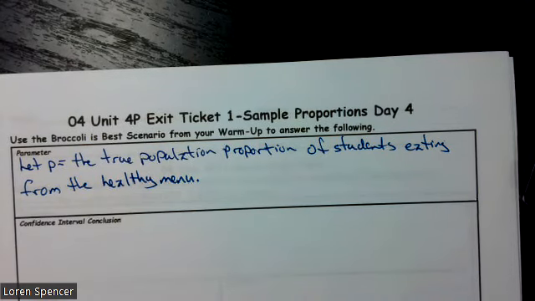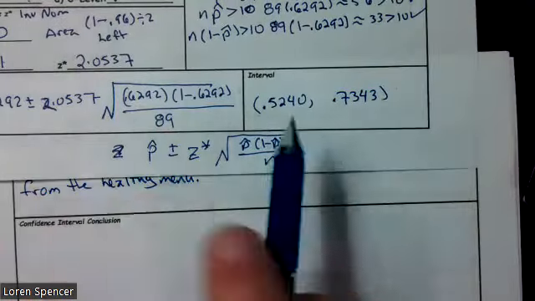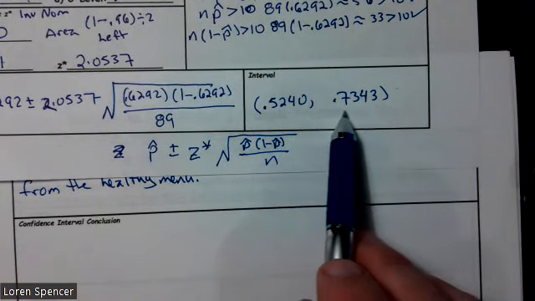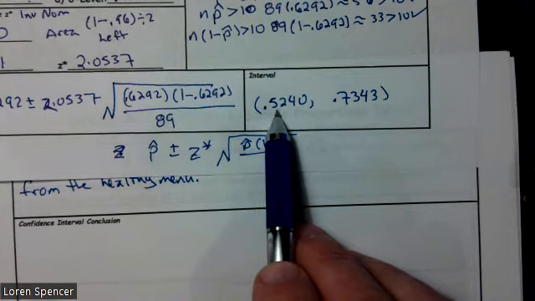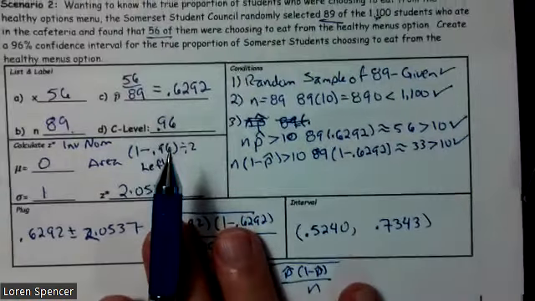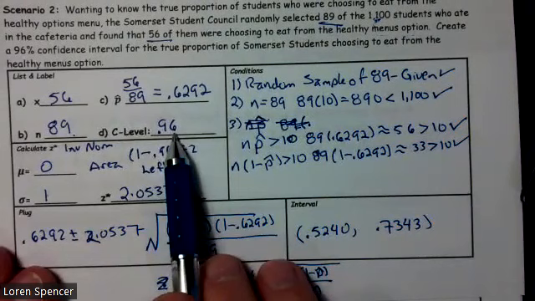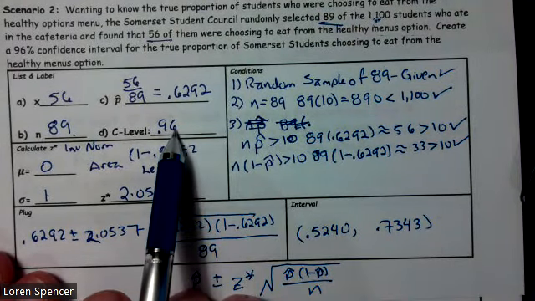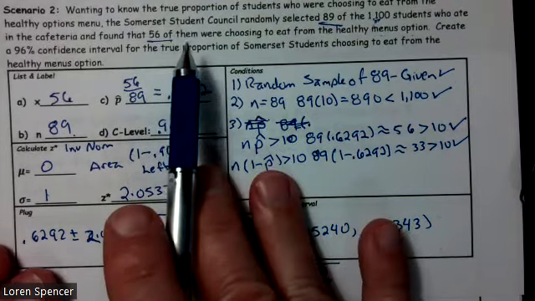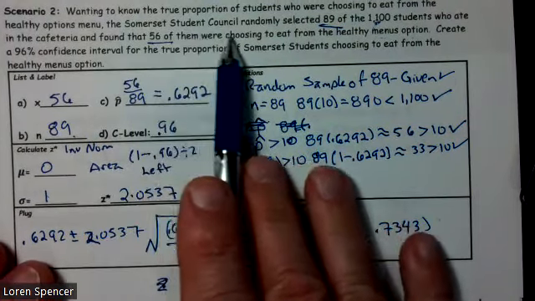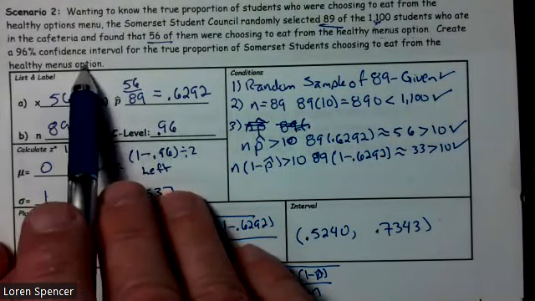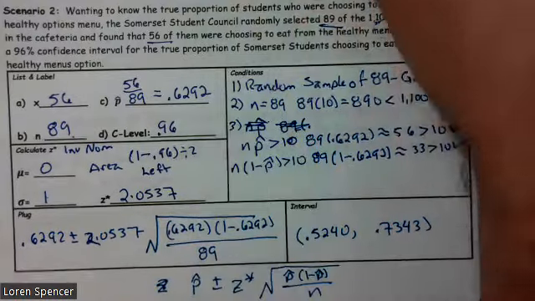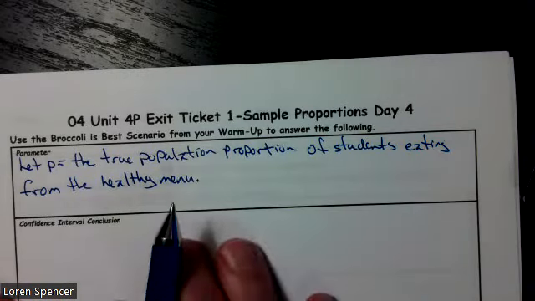All right, it says the confidence interval's conclusion. Well, what was our interval? Well, our interval was, hey, we came up with this as our interval, somewhere between 52% and 73%, and we had a 96% confidence level. So we're going to be 96% confident because that's what we came up with. Because up here it says run a 96% confidence interval. This is our 96. This is our interval. And we just wrote our parameters. So we should be able to do this based on that.